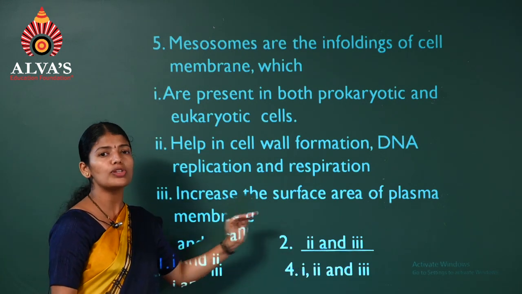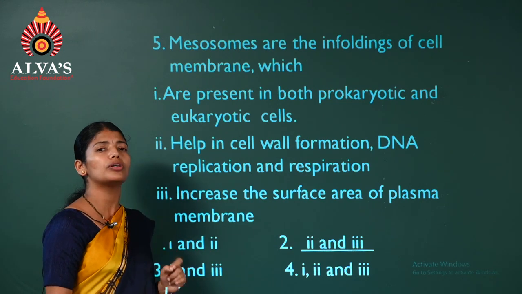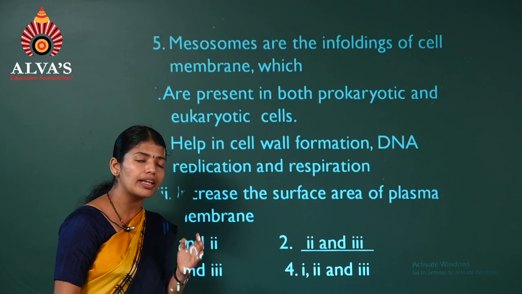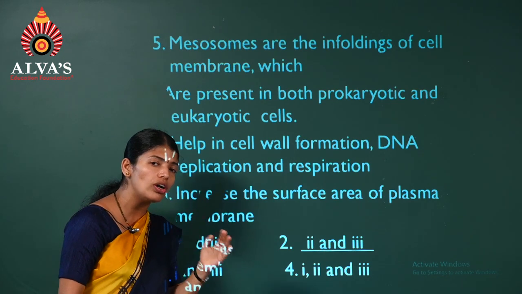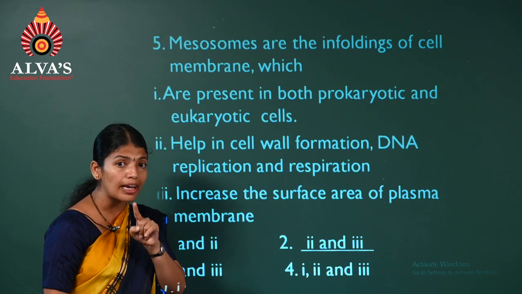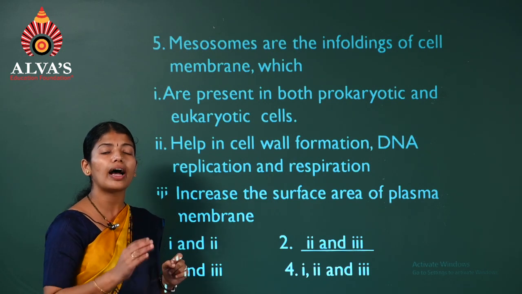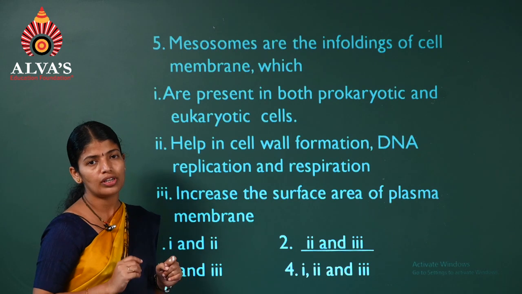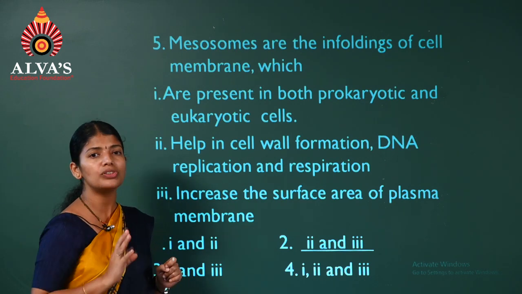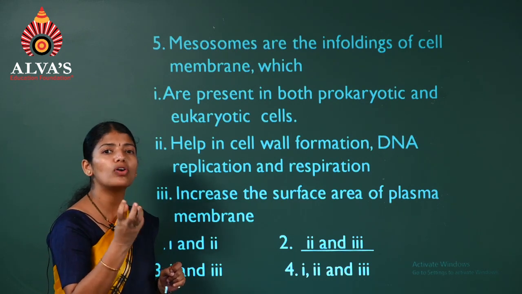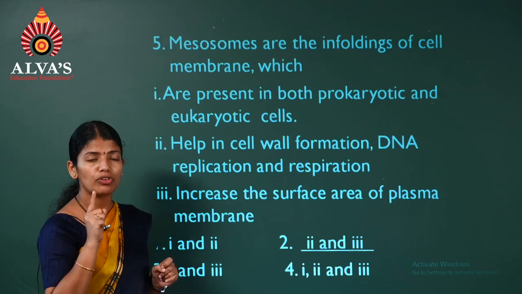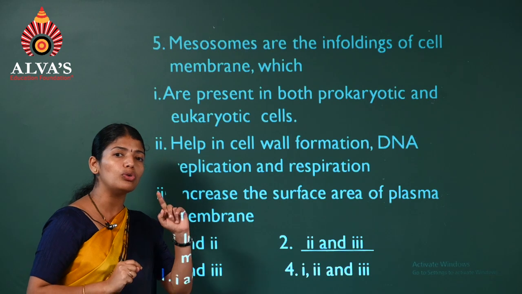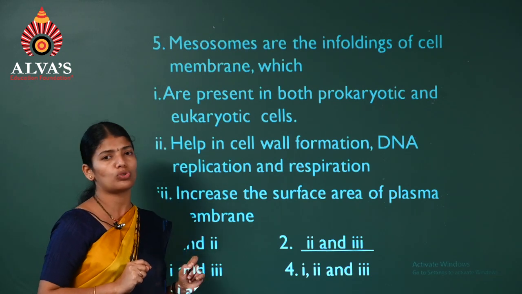Now, apart from mesosomes, you'll have to remember one more term, that's chromatophores. In bacteria, they have the membranous extensions called mesosomes. Now in cyanobacteria, remember, they have the membranous extensions called chromatophores, which have the pigments that help in trapping sunlight. So for cyanobacteria, it's chromatophores, and for eubacteria, it's mesosomes.